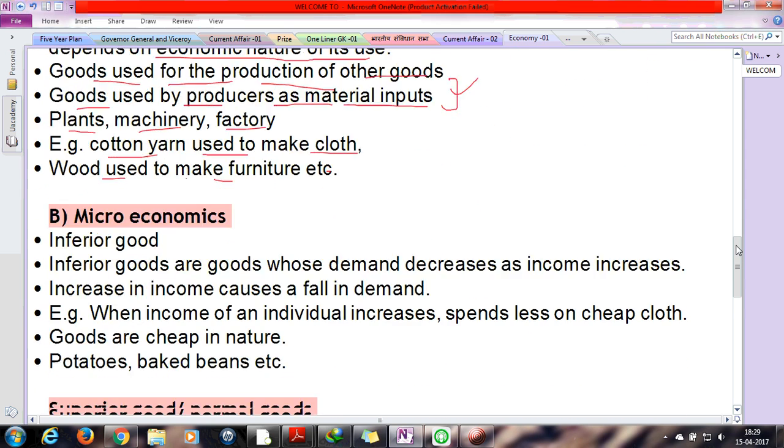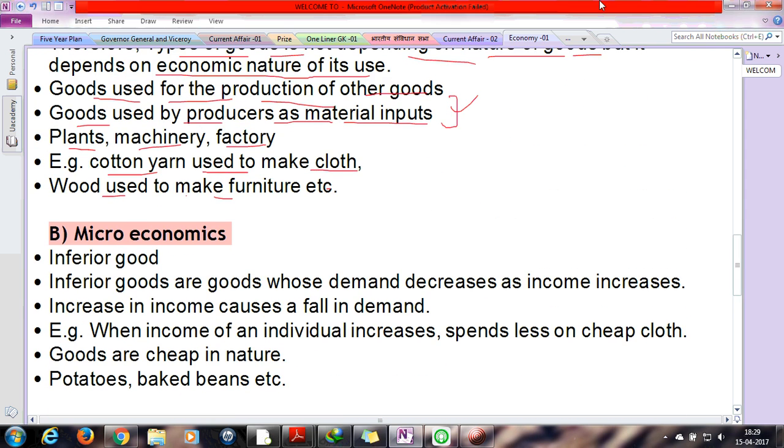Next is microeconomics. Microeconomics is a little bit interesting because it contains inferior goods. And the first question that arises here is: what is the meaning of inferior goods? Inferior goods are those goods whose demand decreases as income increases. It means if the income of any person increases, then the demand for those goods will be lesser, because these are used basically by the middle class or lower class person.